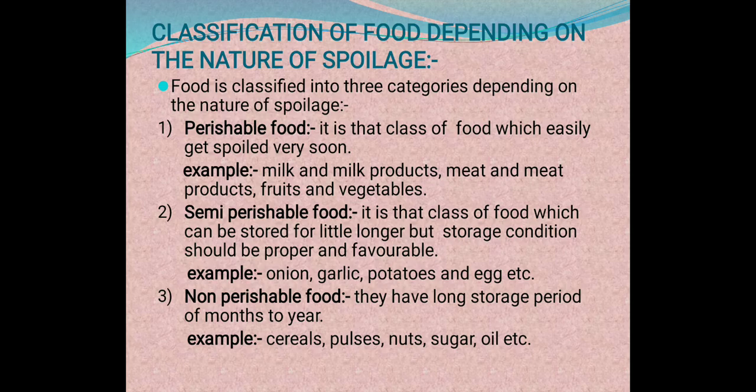Okay. Under this, which foods are included? Those foods which easily get spoiled are included under perishable food. Example: milk and milk products, meat and meat products, fruits and vegetables. Okay. The next is semi-perishable food. It is that class of food which can be stored for a little longer, but storage conditions should be proper and favorable.